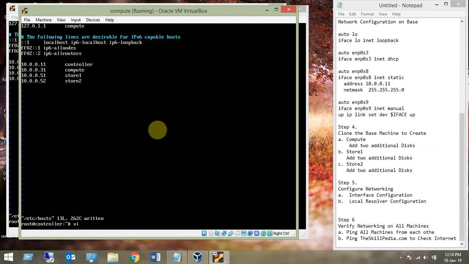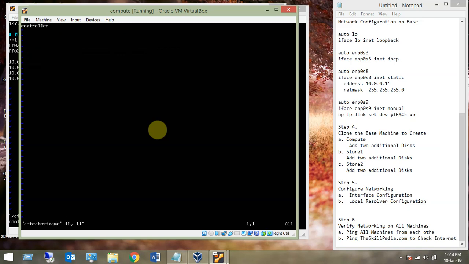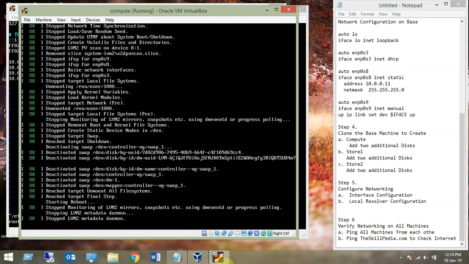Now we just make an entry into the host name, vim /etc/hostname, and here it is compute. Got it. Save and quit, compute, correct, and reboot. Once the machines are rebooted, we can start working on that.